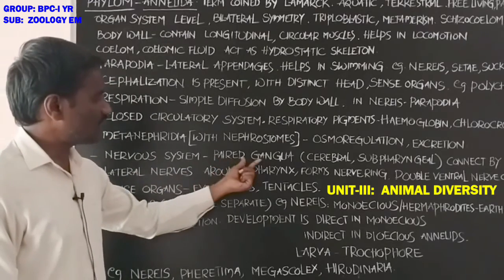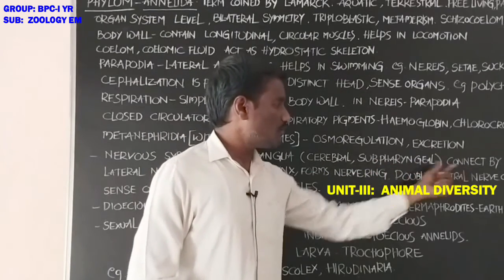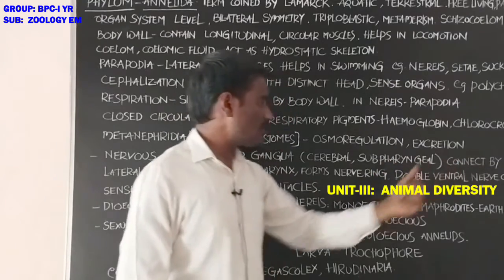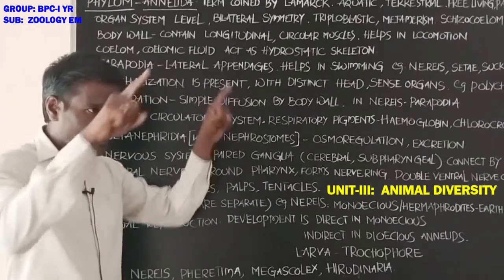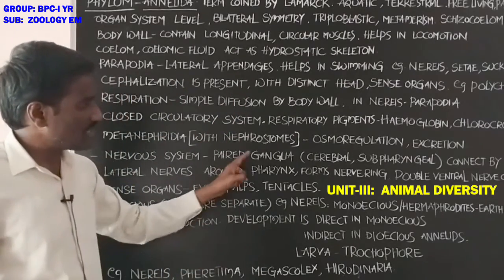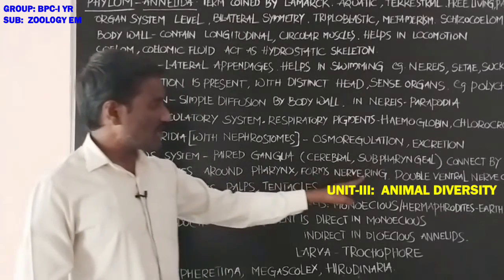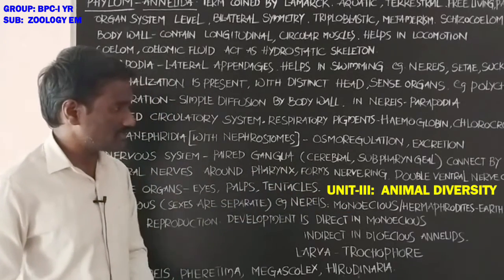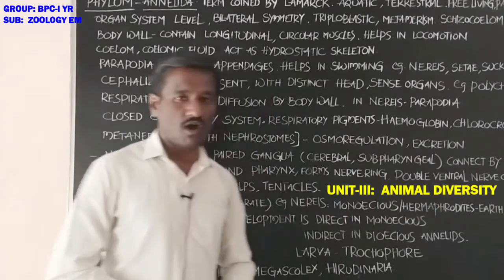Students, it is important: the nerve ring around the pharynx. The nervous system is also with a double ventral nerve cord.